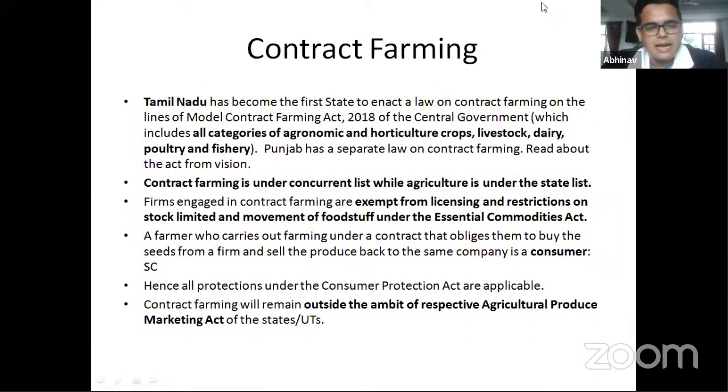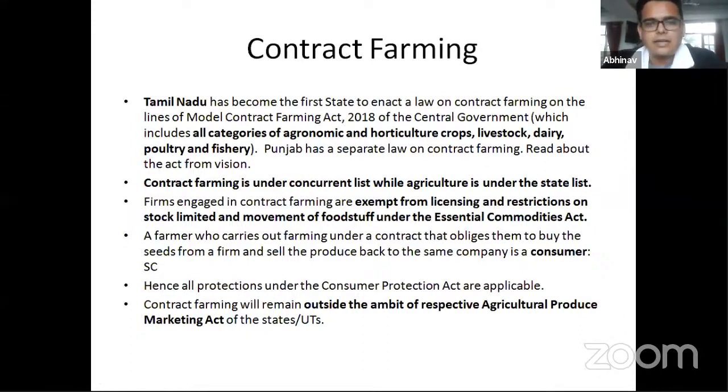So under the APMC Act, it wasn't allowed. However, the Government of India in 2018 came up with the Model Contract Farming Act. Okay, and then they included basically all categories of horticulture and agronomic crops, livestock, dairy, poultry, fishery in the act, and effectively allowed for contract farming. Okay, so now Punjab has a separate law on contract farming. You can read about this act from any of the current affairs sources. I'm not going to go very specifically into this.